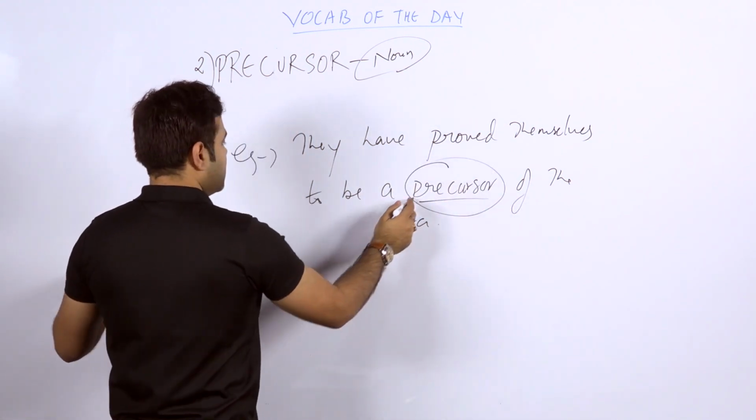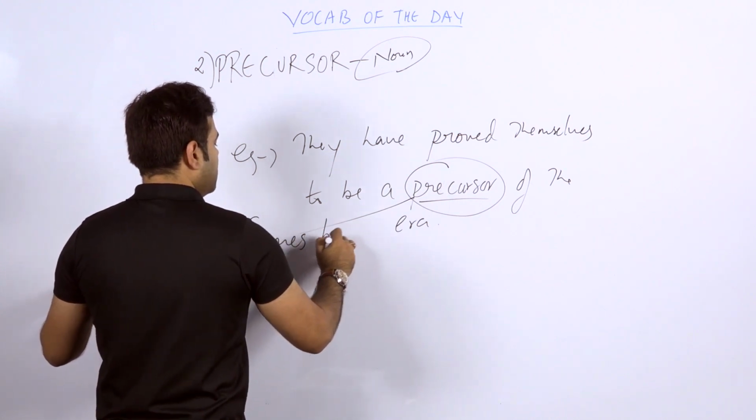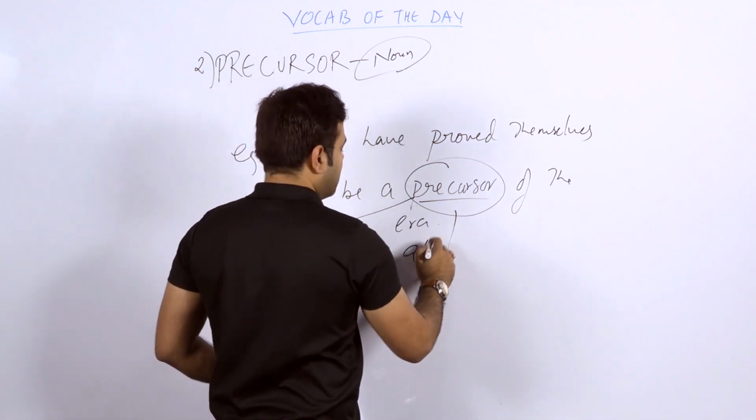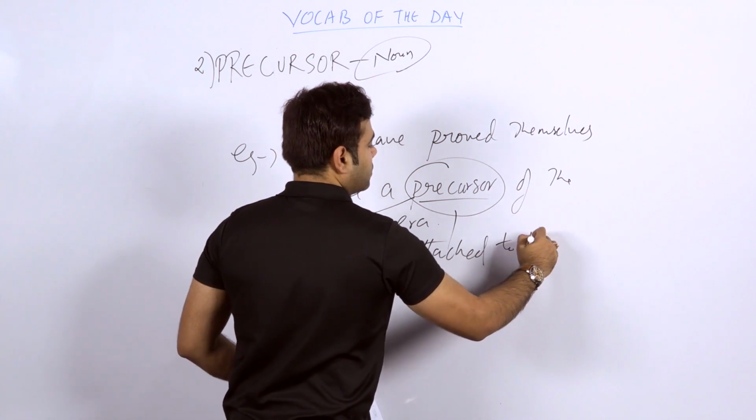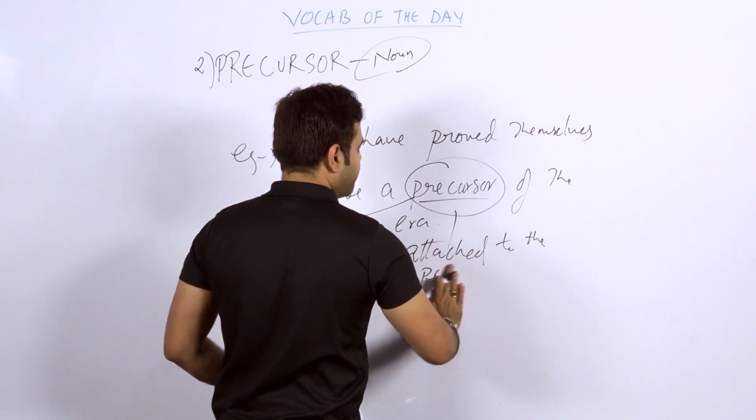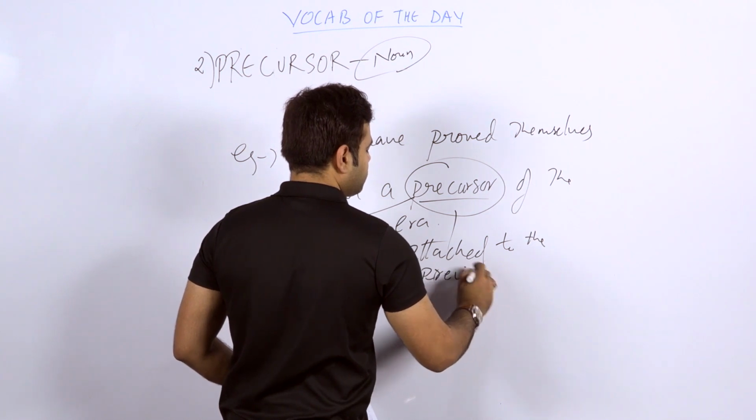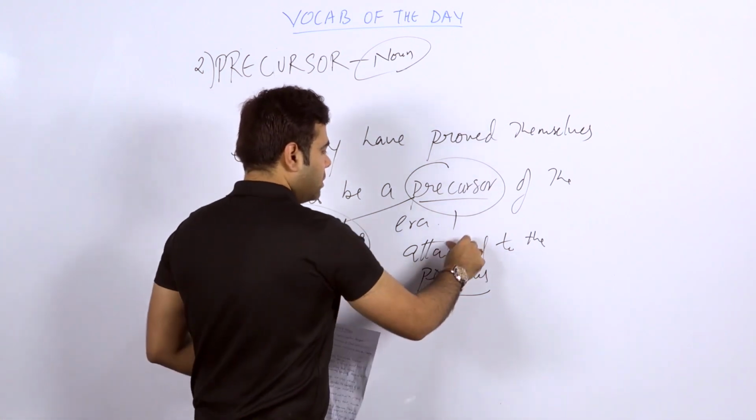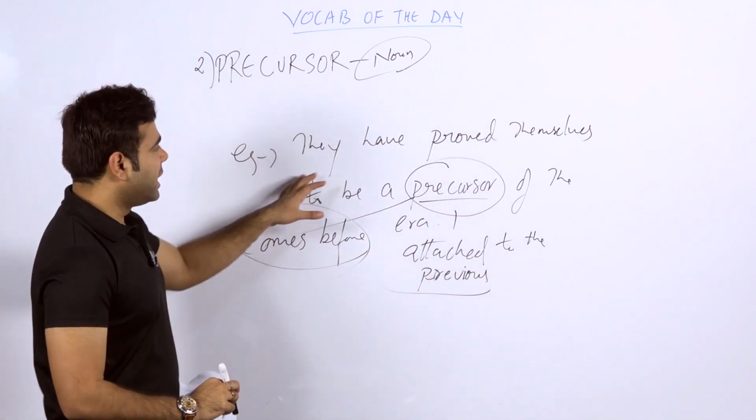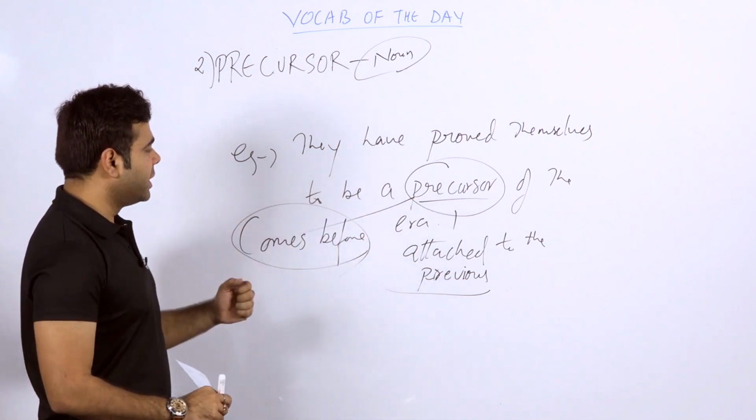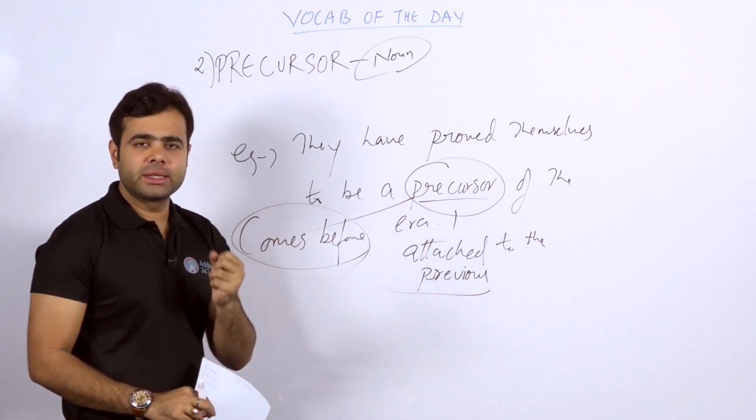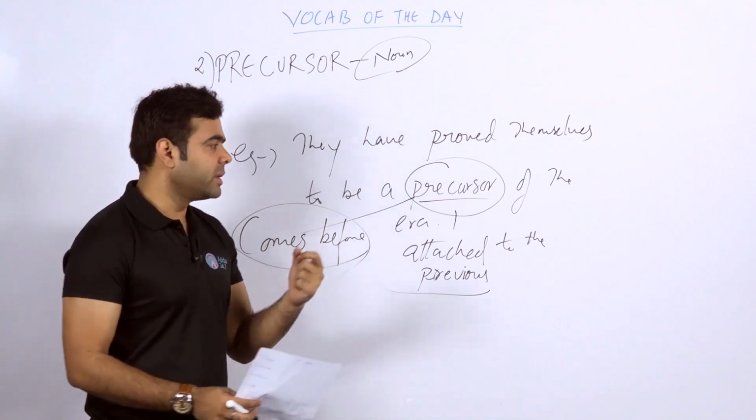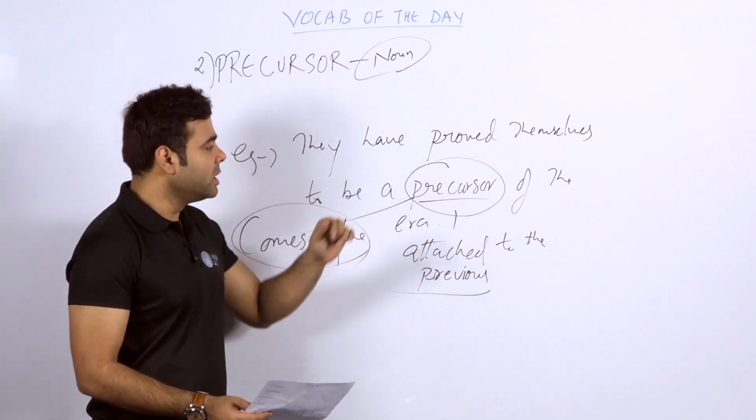So precursor is something which comes before, or someone who is attached to the earlier or previous part. I'm writing here previous, so you can relate this condition to your assistance. Fine. So they have proved themselves to be a precursor of the era. The precursor word is related to something which comes before, like the word precedent, when we talk about something prior to something. So which comes before.